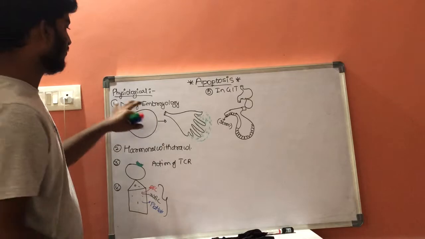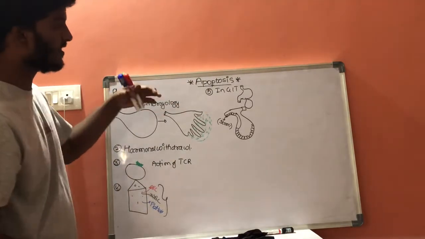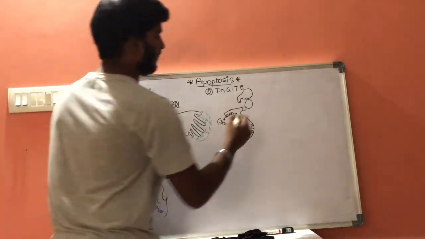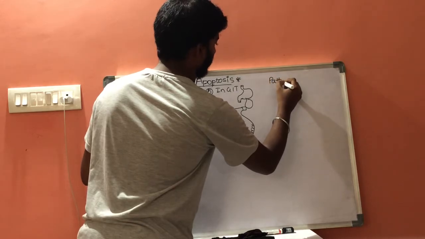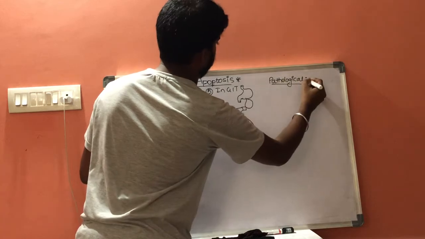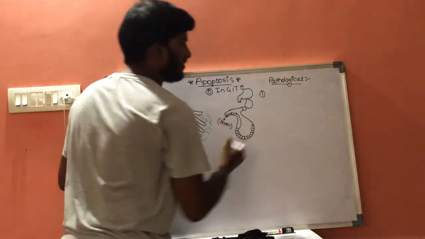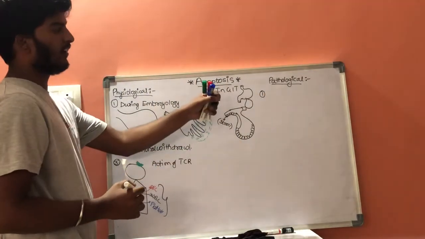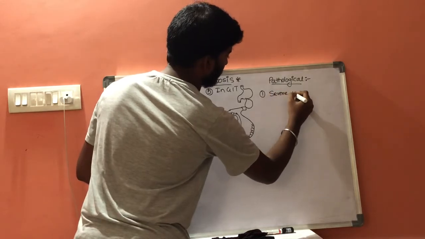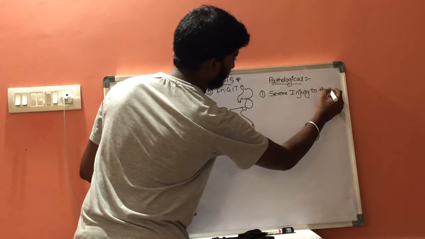These are some examples of physiological factors which result in apoptosis, and there are some pathological conditions. Let us discuss some pathological conditions. The first one is severe damage to the inner side of the cell, severe injury to the cell.